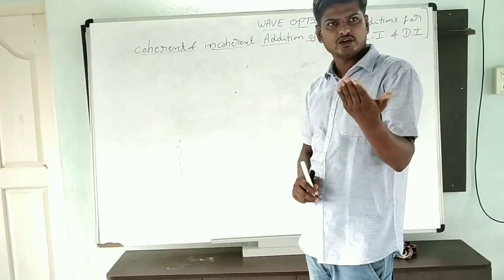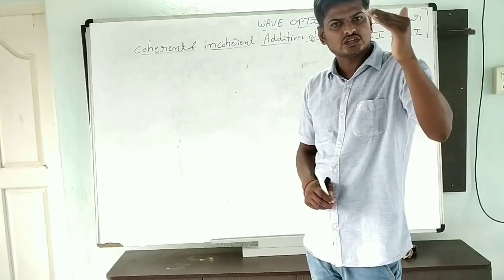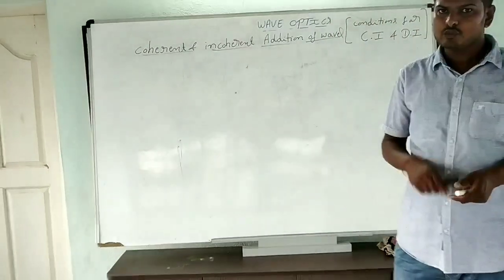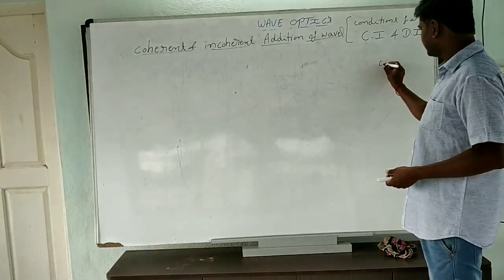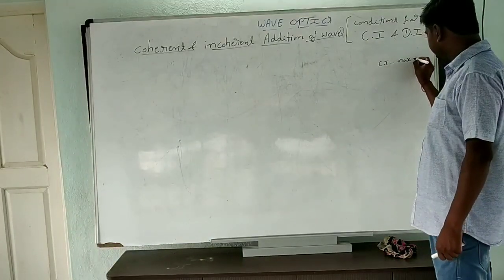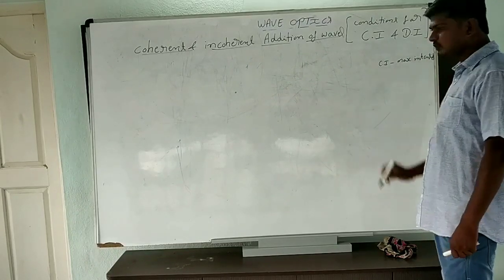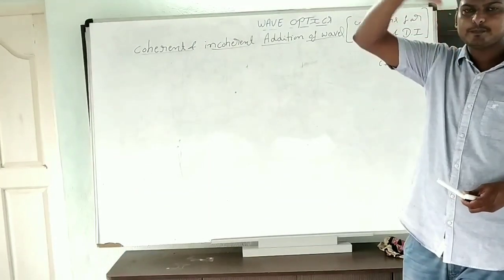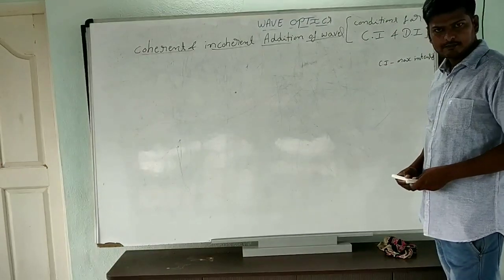Constructive interference means what? Crest of one wave falls on the crest of another wave, which means the resultant amplitude will be maximum. When the resultant amplitude is maximum, the intensity is also maximum. Keep it in mind. Constructive interference means maximum intensity. Yes or no? Simple. Last class we explained.